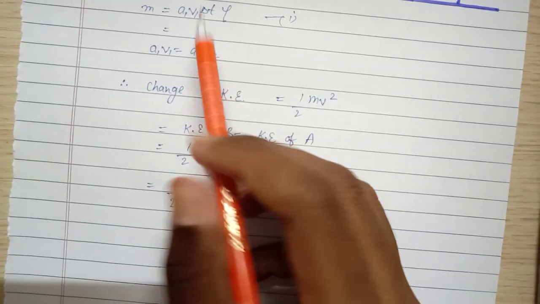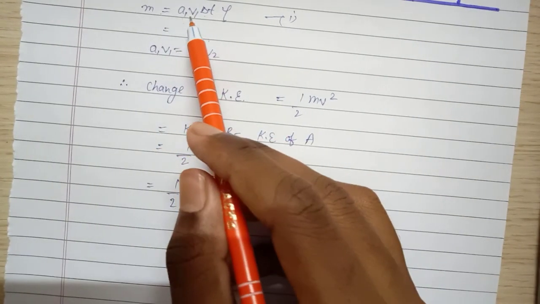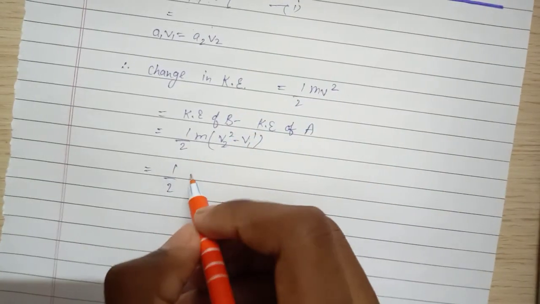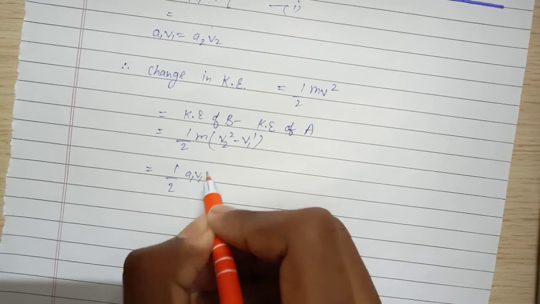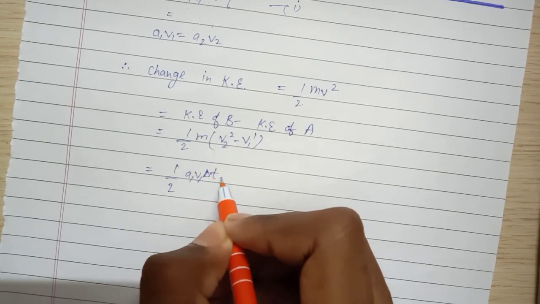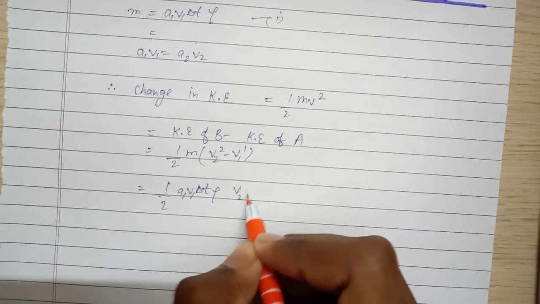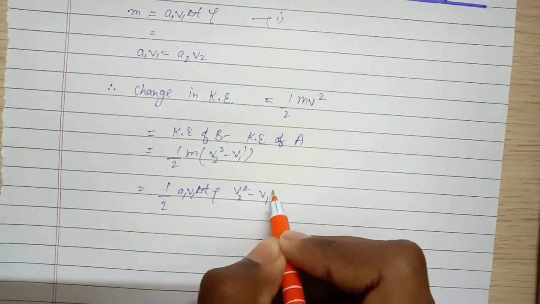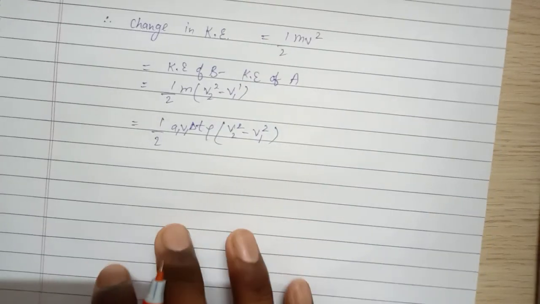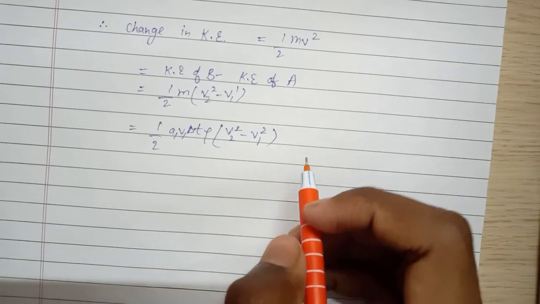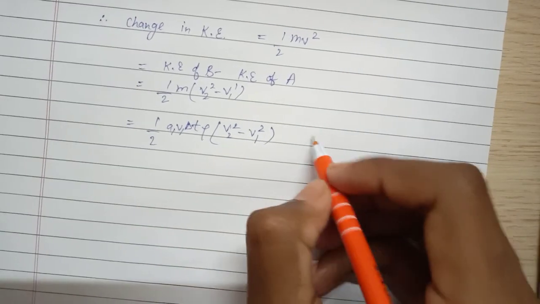From the first equation, mass is equal to A1 V1 delta T rho. So we can write half A1 V1 delta T rho, V2 square minus V1 square. So this is the change in kinetic energy.